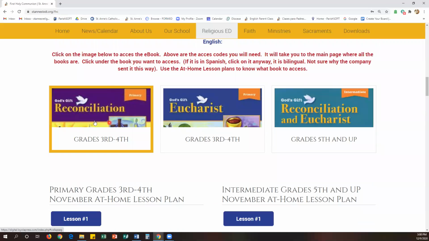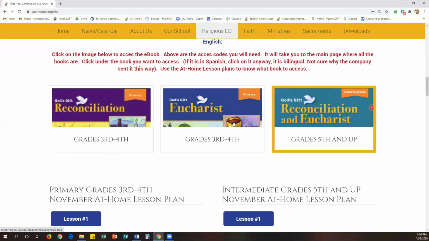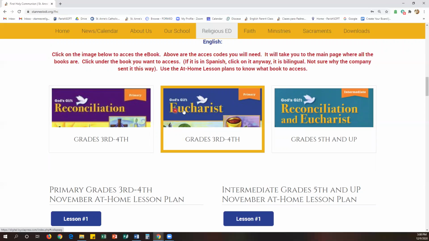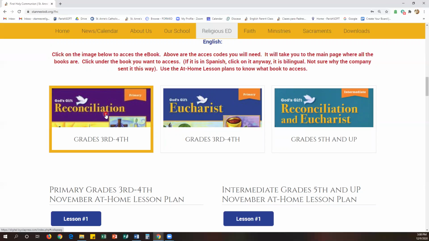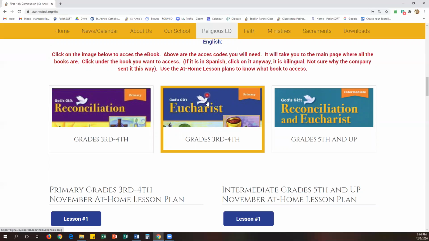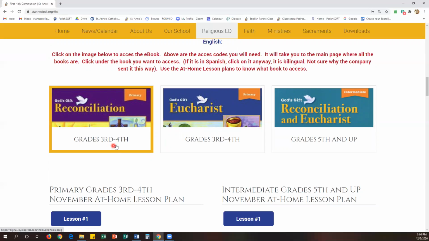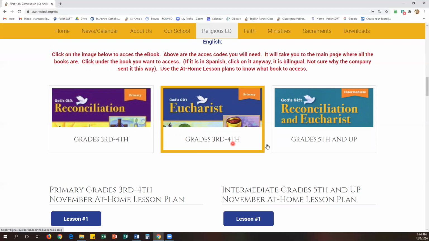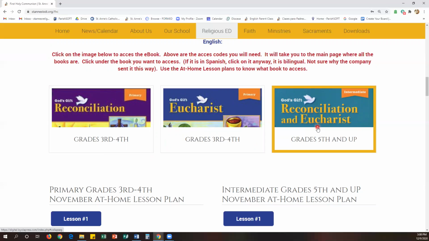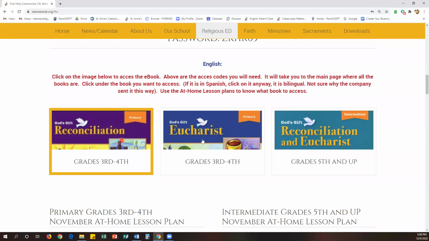Now you have how to access the digital books for each of these classes. If you're in primary classes for grades 3 and 4, these are the two books you'll be using, the purple one and this dark blue one, and it will say here grades 3, 3rd to 4th grade. And then for the intermediate levels or older students, this is the third option right here, the Reconciliation in Eucharist for grades 5th and up. So you just click on the image below to access the ebook.